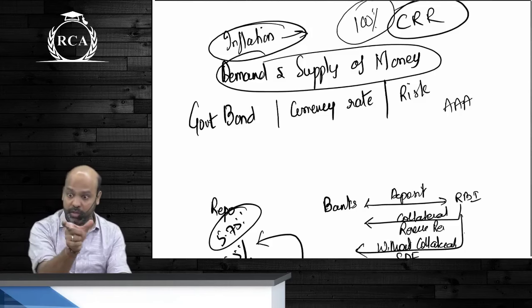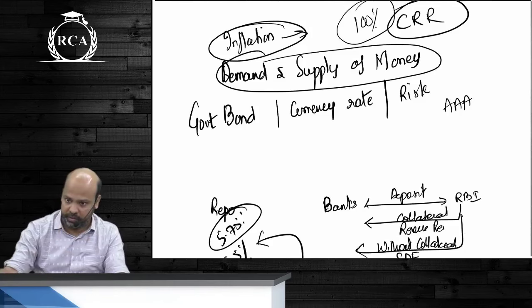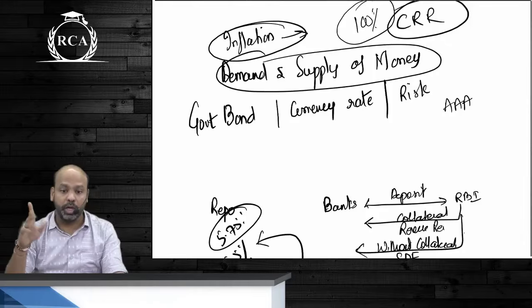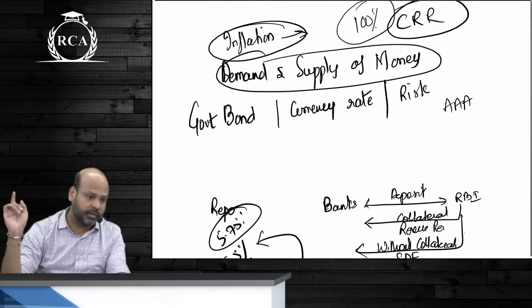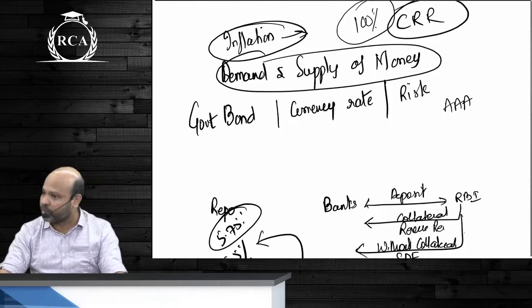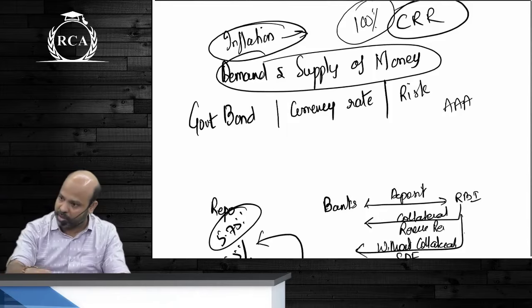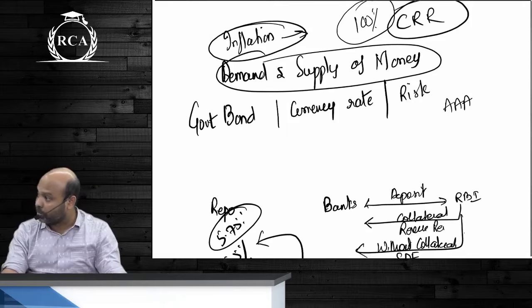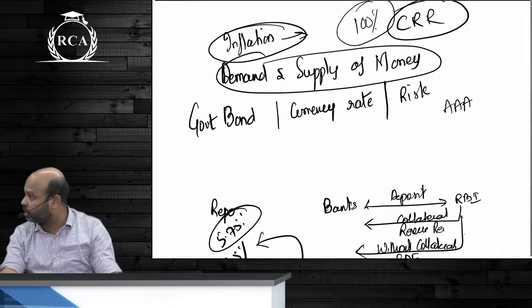RBI says whatever money you're receiving during this phase as a part of demonetization, quietly deposit with us. You are not going to retain any of those balances. Why? To control the supply of money. जितना भी liquidity market में आ रहा था, RBI immediately removed that liquidity from the market. So demand and supply of money is also going to affect the interest rates.